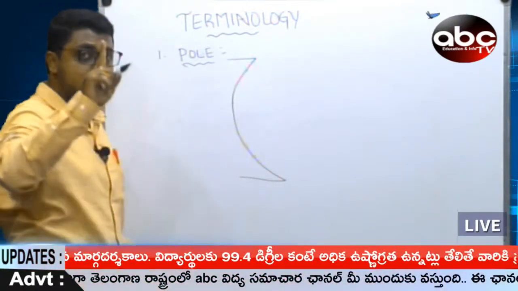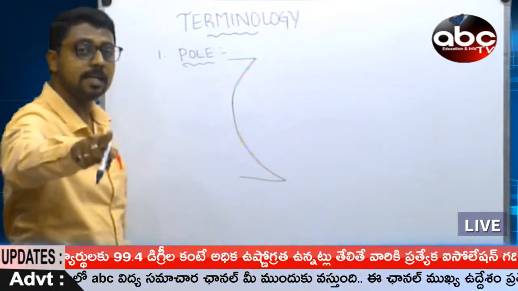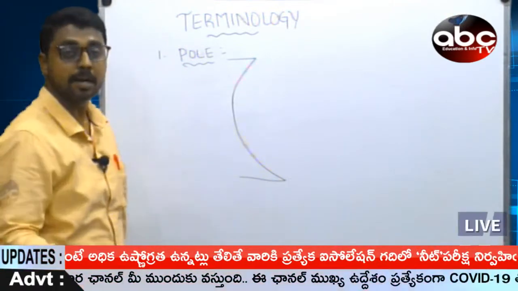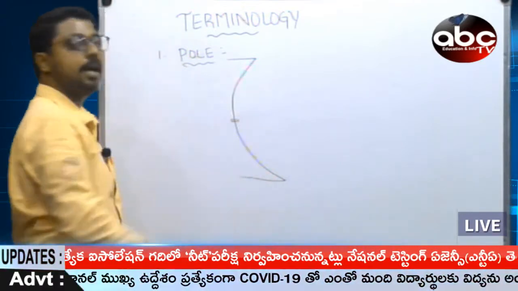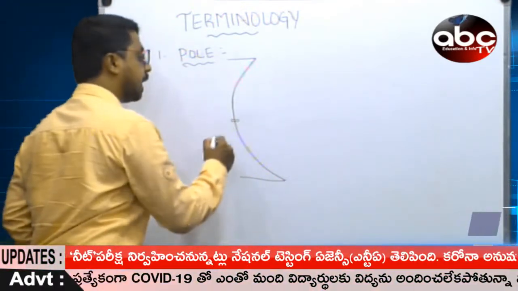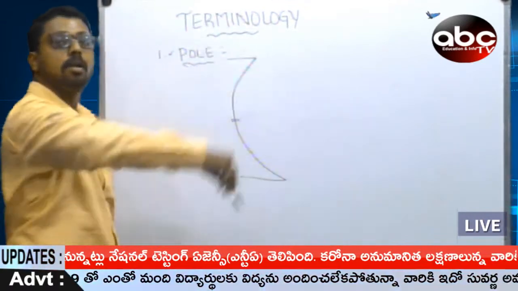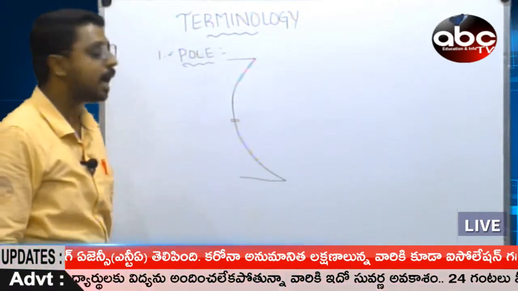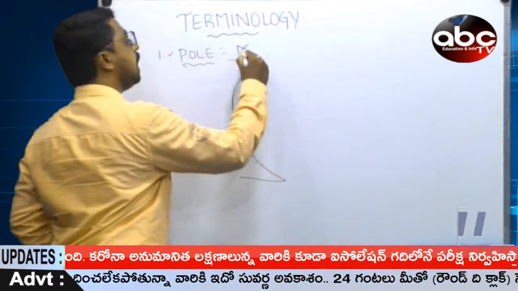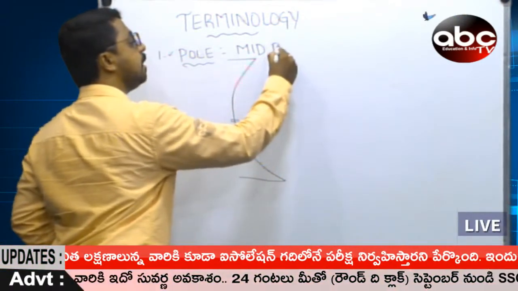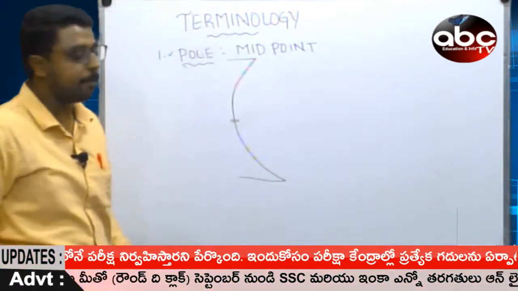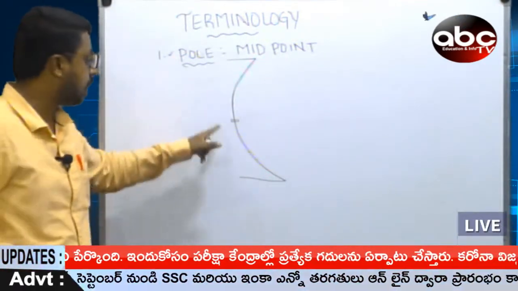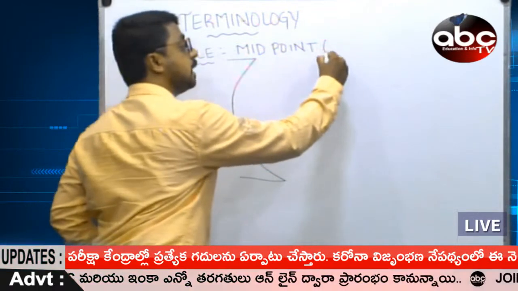Everywhere, whether it may be a lens or a mirror, every object has a midpoint, and that midpoint can be referred to as a pole. The midpoint of a mirror is called the pole.